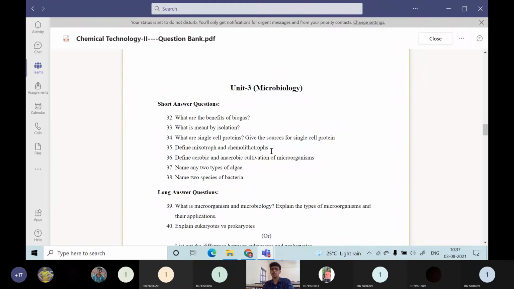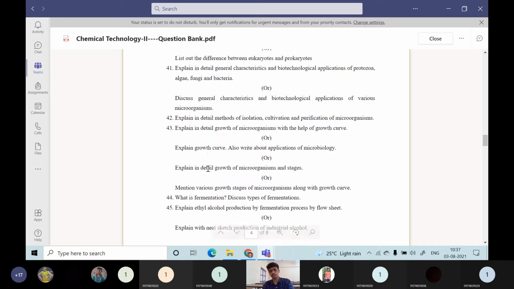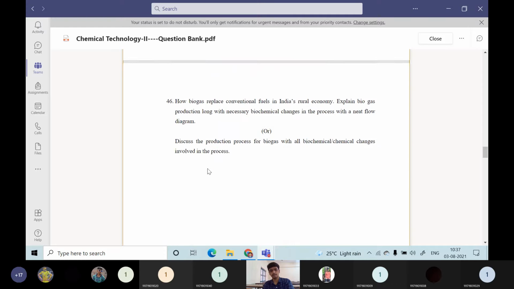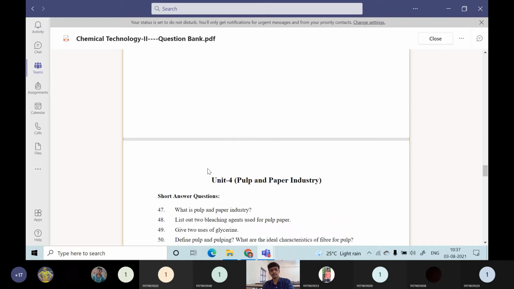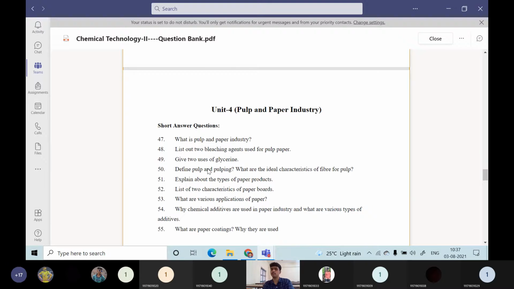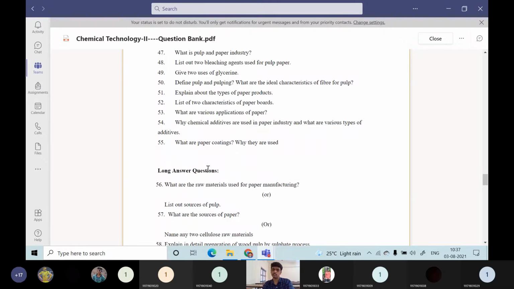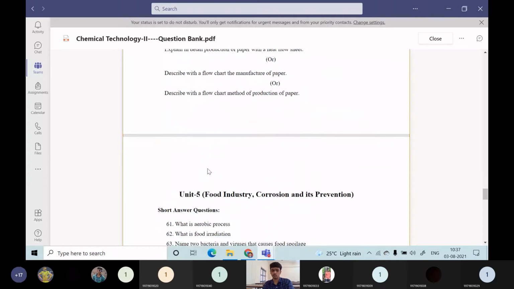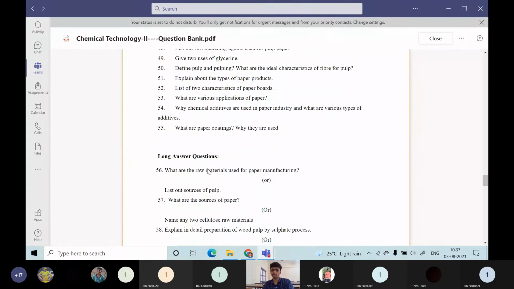From unit 3, it is about microbiology. The list of probable short answer questions is here and long answer questions are also given here. You can go through this one. The next is unit 4, which is pulp and paper industry. In this also there are short answer and long answer questions. Most probable long and short answer questions are given.